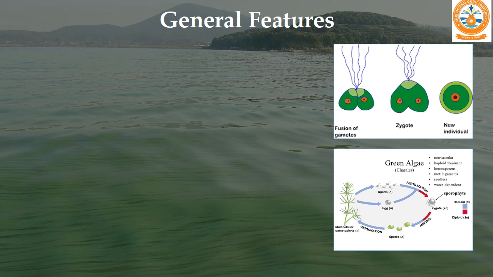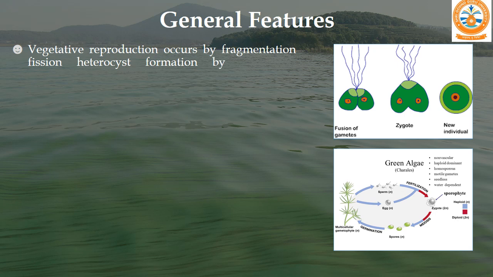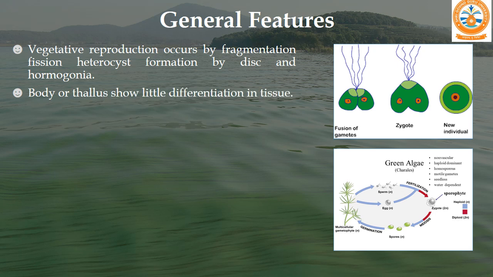We will see some more general features of algae. Asexual reproduction generally occurs by fragmentation, fission, or by spores, for example zoospores, aplanospores, or in some algae different spores. It occurs by hormogonia. There are two pictures of the algal body or thallus, showing little differentiation in the eukaryotic algae.